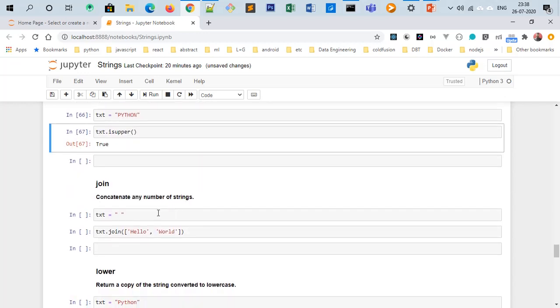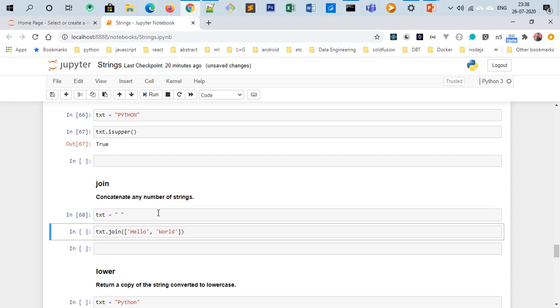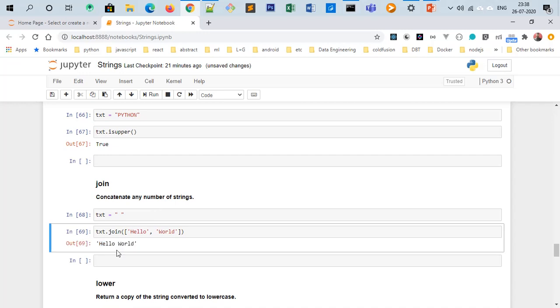Join method. Join method is to concatenate or to merge more than one string with whatever character we want to join it with. Like here I am putting one space and I'm writing txt join hello world. That means I want to join hello world with a space in between. You see, with a space in between.